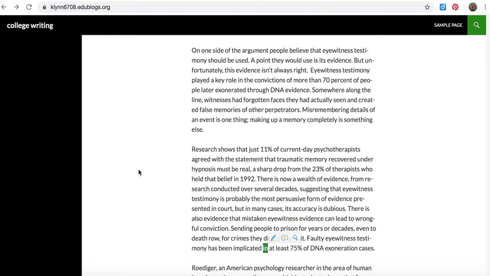Well, that's the kind of thing that you can't really say off the top of your head. You're going to need something to back that up. And you don't have to say in the sentence where you got that information, but if you put the parentheses with the last name of the source, that tells your reader that you got that in a particular source.